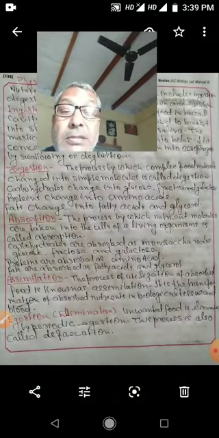Then by the action of exopeptidases, aminopeptidase and carboxypeptidase, polypeptides break into dipeptides. Again by the action of dipeptidase, they change into amino acids.